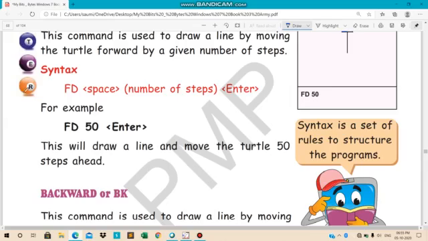Now question arises, what the word syntax mean here? Syntax का मतलब क्या हो रहा है अगर हम यहाँ पे लिख रहे हैं syntax? So what does it mean? Syntax is a set of rules or structure to structure the program.